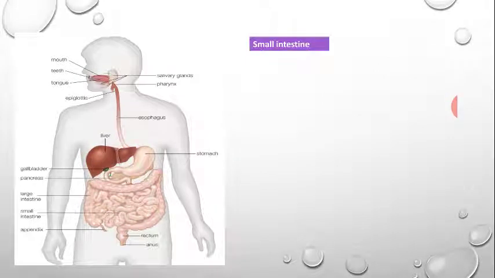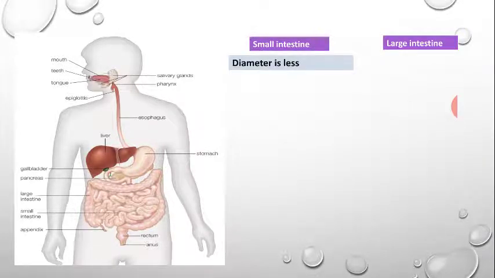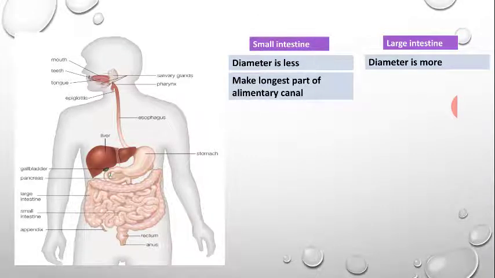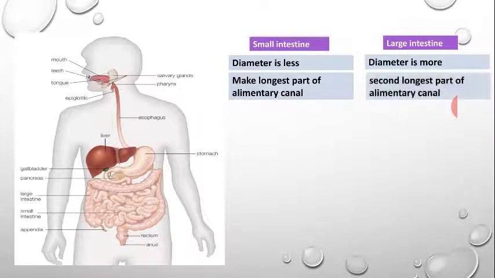Now learn about the small intestine and large intestine. How is the small intestine different from the large intestine? The diameter of the small intestine is small, less, but in the large intestine the diameter is more. The small intestine is the longest part of the alimentary canal. You can see it is almost 10 meters, and the large intestine is the second largest part of the alimentary canal in length.